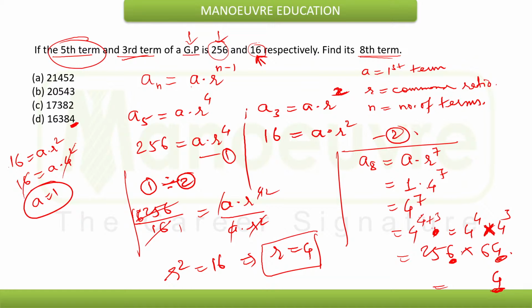So clearly, without finding the complete answer, I can go with option D. I will not waste my time in all the calculations, because I know at the unit place I will clearly get 4 here, and only in option D I have unit place value as 4. So I will mark option D and move ahead. That is the methodology and the trick which you need to use in the exam also, so as to save your precious time. I hope this example is clear to all of you.